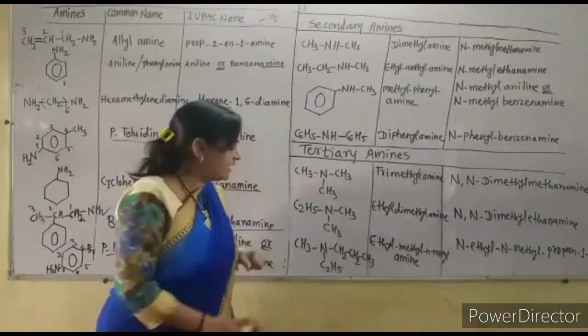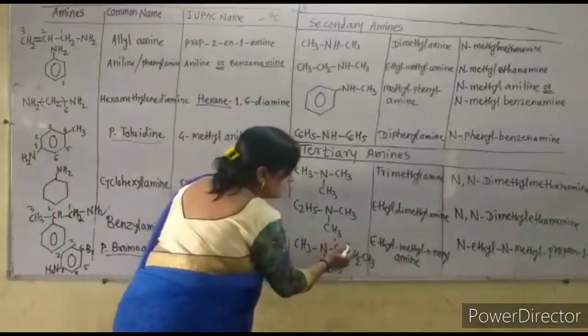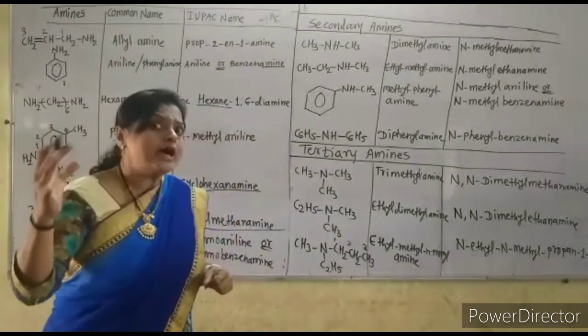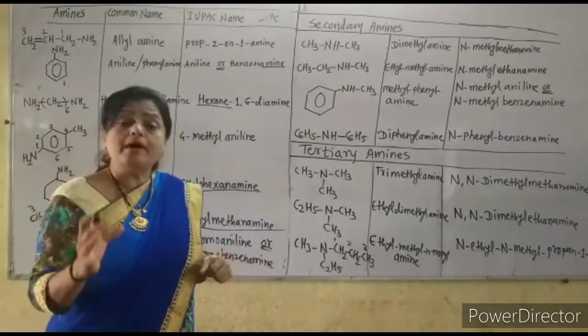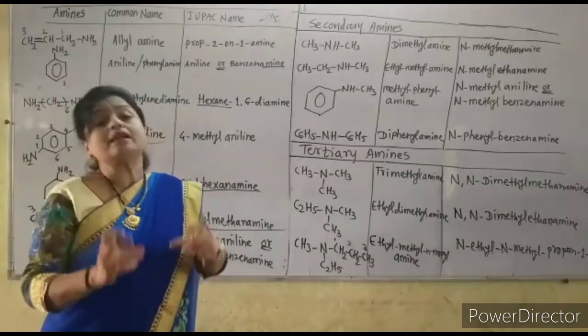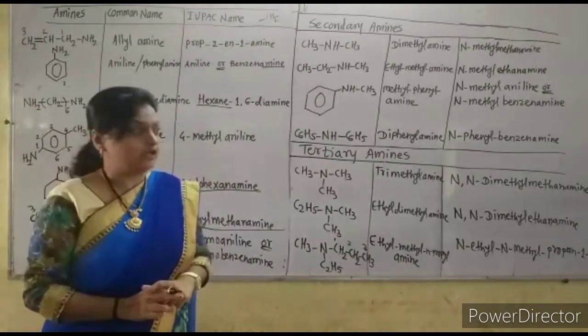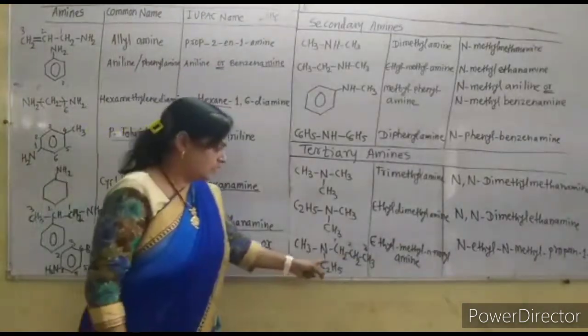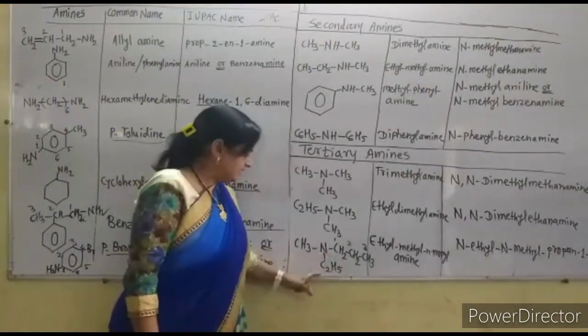Why is it propan-1-amine? Because this is a chain of carbon atoms having more than 2 carbons. So always number the chain of carbon atoms if there are more than 2 carbon atoms. If 2 carbon atoms are there, numbering is not required. Now this is the N-ethyl, N-methyl,